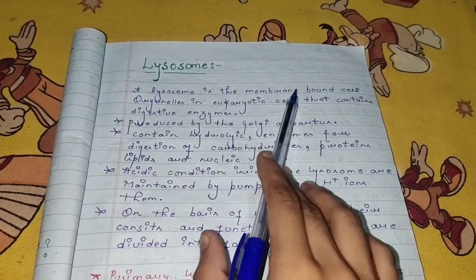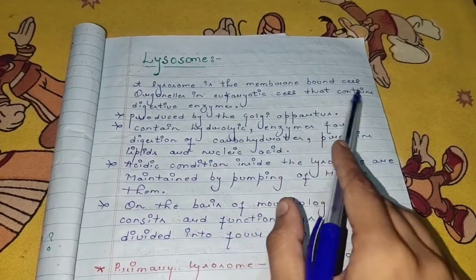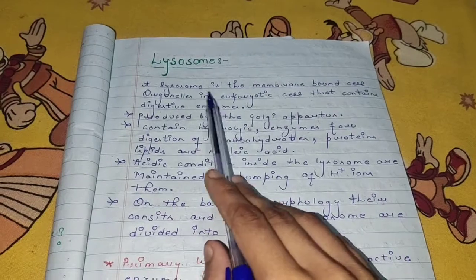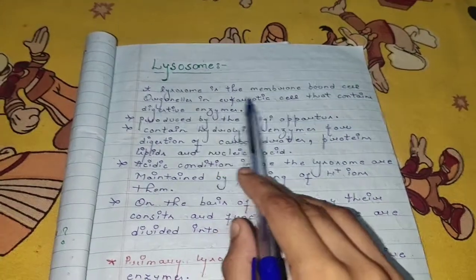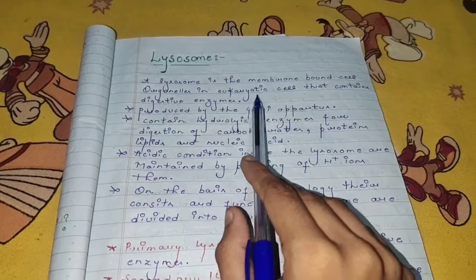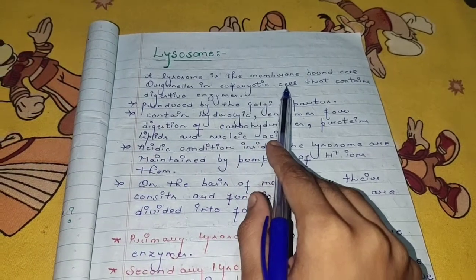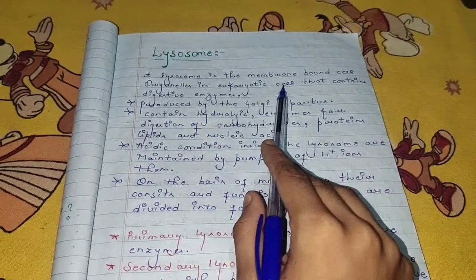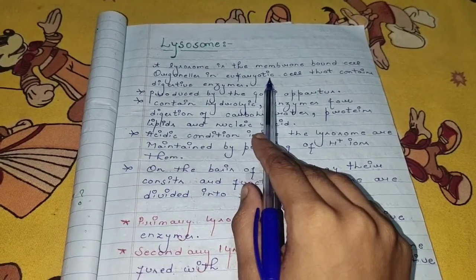Lysosome. A lysosome is a membrane-bound cell organelle in the eukaryotic cell that contains digestive enzymes. If you have not known about the eukaryotic cell and prokaryotic cell, please comment down in the comment box. I will explain what eukaryotic cells and prokaryotic cells are.